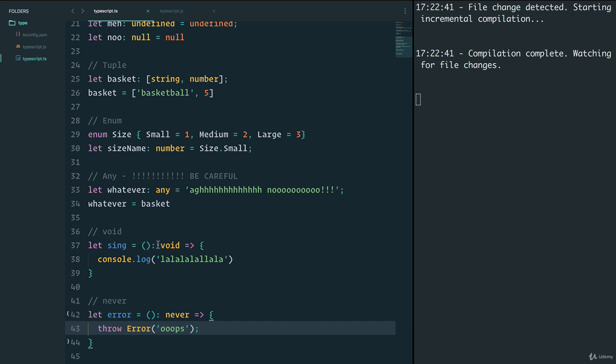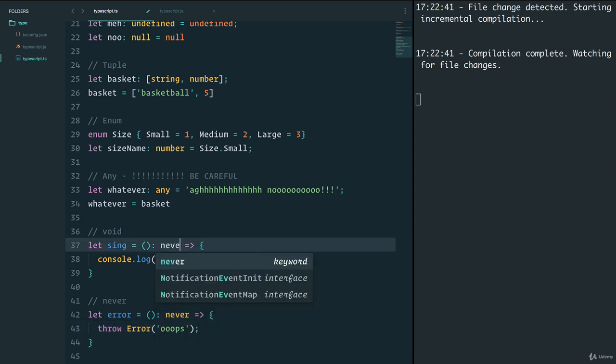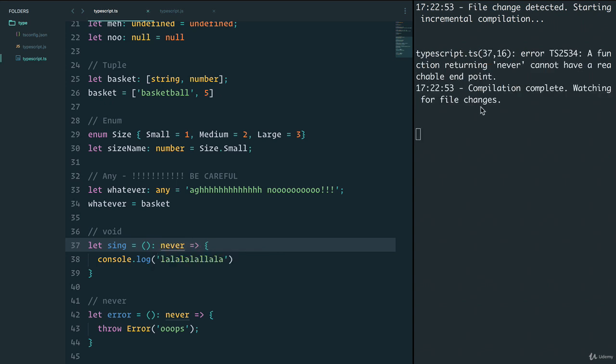You might be wondering, what if I put never in here? Save. We see that a function returning never cannot have a reachable endpoint, because this function runs and has an endpoint. It does console log and then it ends. So remember, never is for a function that doesn't return and doesn't have that endpoint. Usually it throws an error.